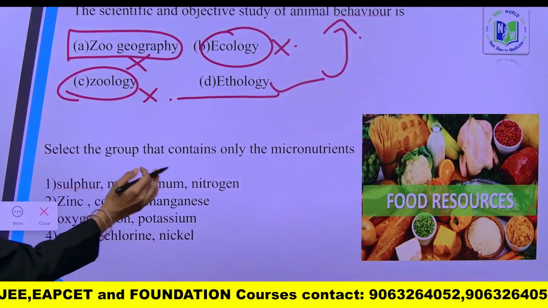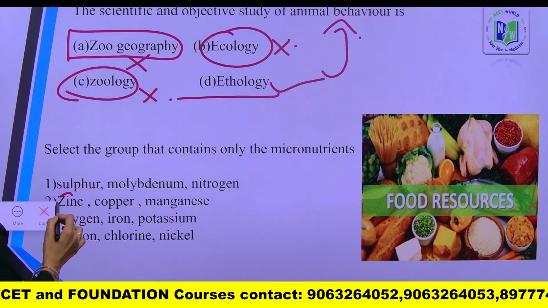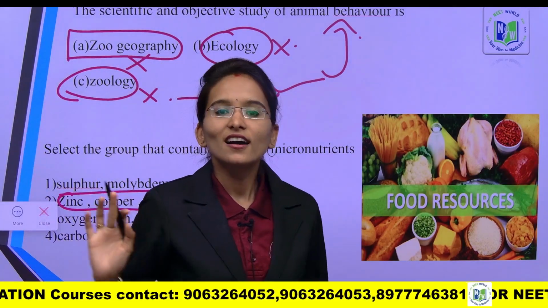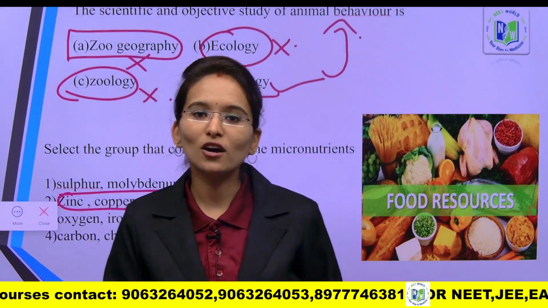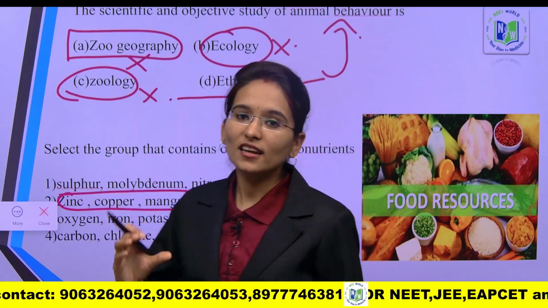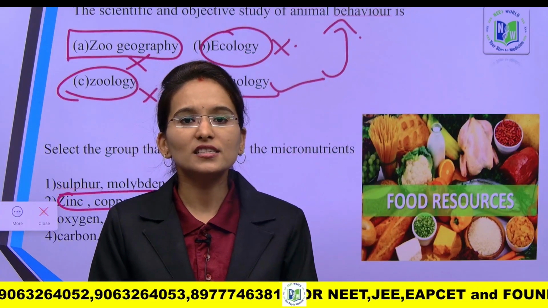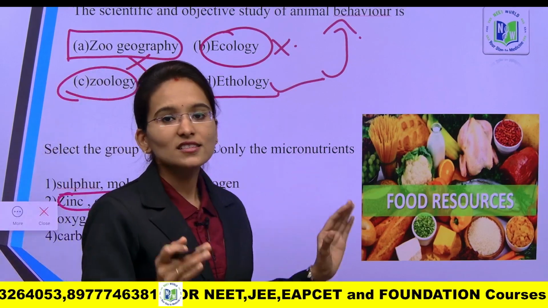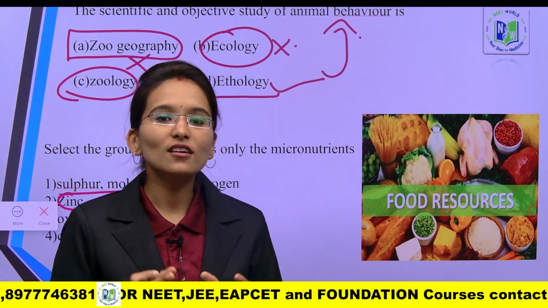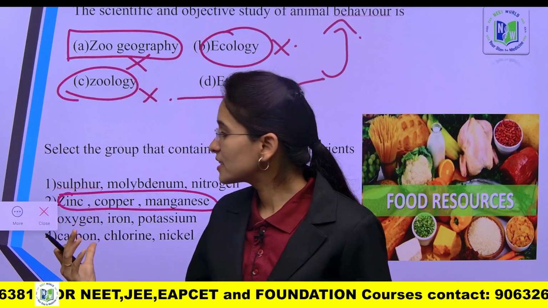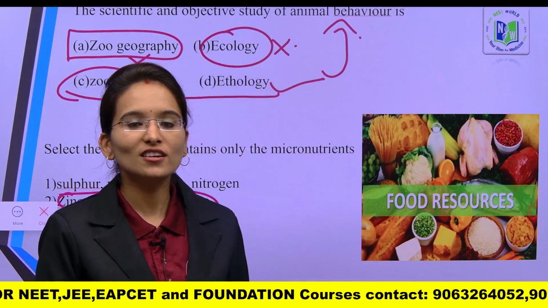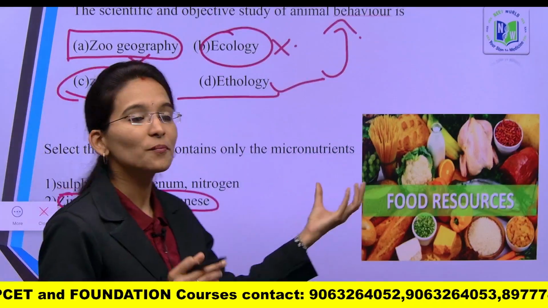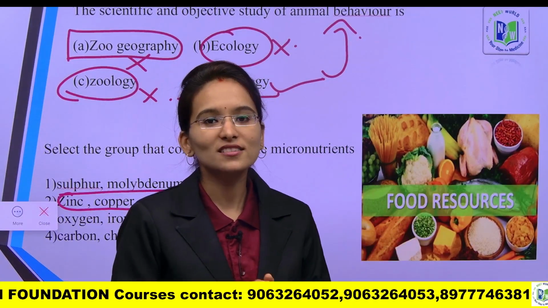Next, select the group that contains only the micronutrients: zinc, copper, manganese. It is a NEET level question. This is not included in your 9th biology, but in the 9th standard you are going to learn a few differences between manures versus fertilizers. In the 11th and 12th standard you are going to learn about all these things in the chapter Mineral Nutrition in botany. As of now, in the 9th standard you need to focus on animal husbandry and manure versus fertilizers.